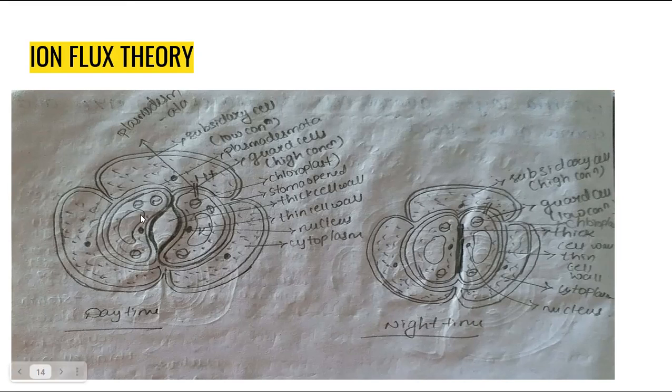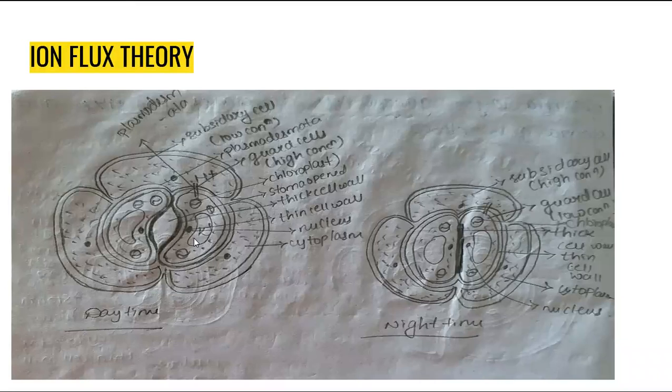the guard cells contain high levels of potassium ions, and the subsidiary cells contain high levels of hydrogen ions. During the daytime, chloroplast pigments participate in photosynthesis to prepare food material. The prepared food material, starch, is converted into glucose. The glucose dissolves in the cytoplasm of the guard cell.